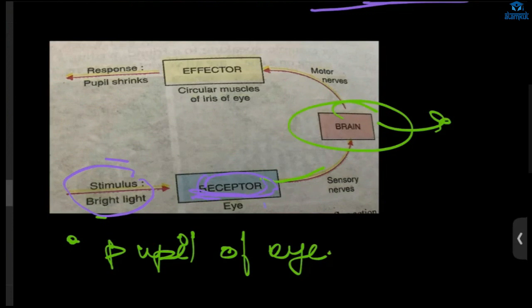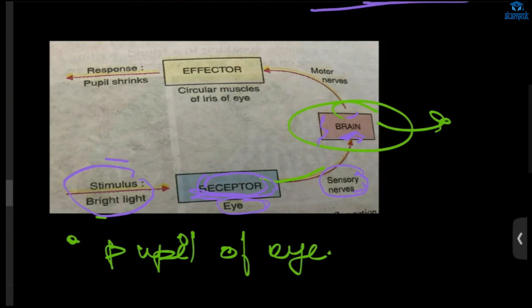The light will be received by the eye, right? The electrical impulses will be generated, and the sensory nerves will carry that impulse to the brain. Why to the brain? Because it is nearer than the spinal cord, and then the information about what is happening will be analyzed by the brain.